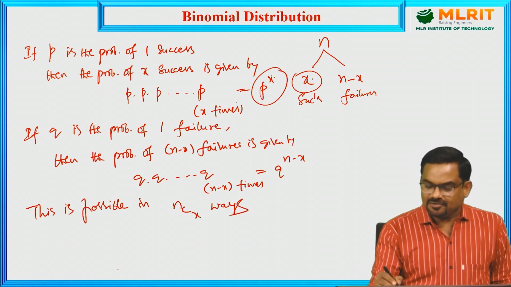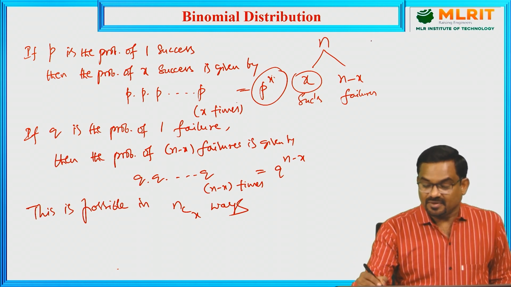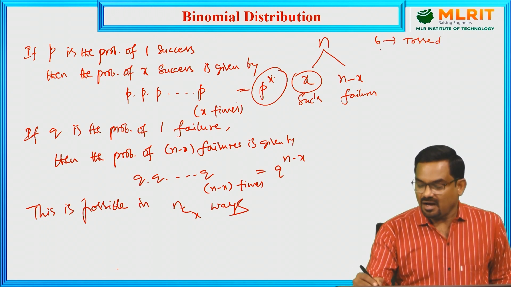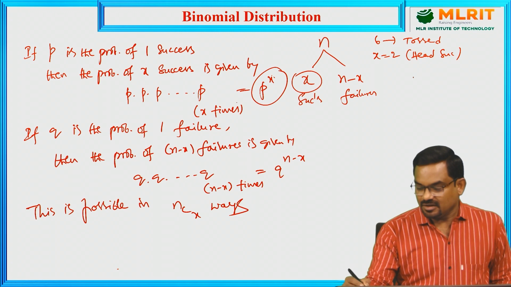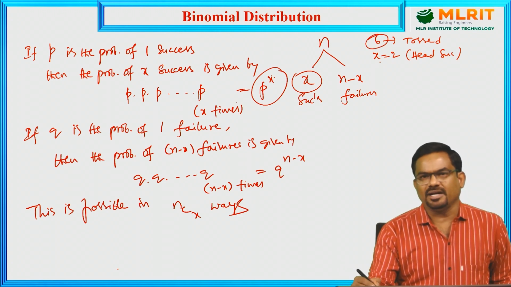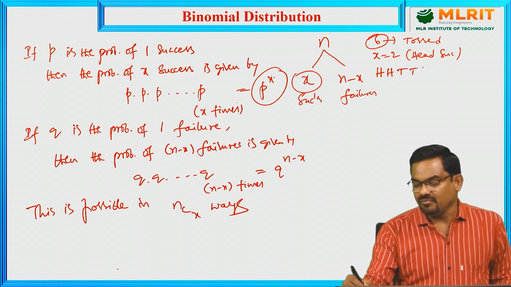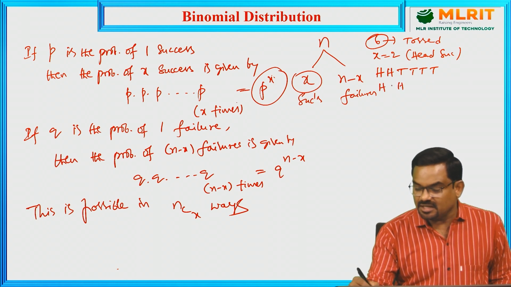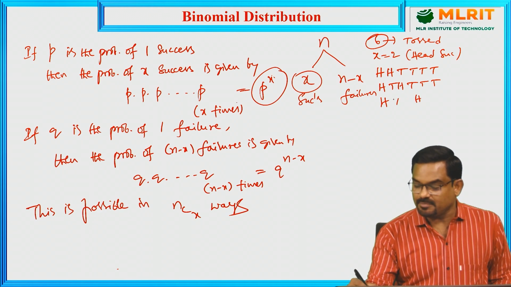So getting x times success out of n times. For example, 6 times a coin is tossed, and let us suppose x equal to 2. Getting 2 times head, getting head is success. Now out of 6 times, getting 2 times head is possible in different ways, like first 2 heads, remaining all tails, or first and third heads and remaining are tails, first and fourth are heads, remaining are tails.